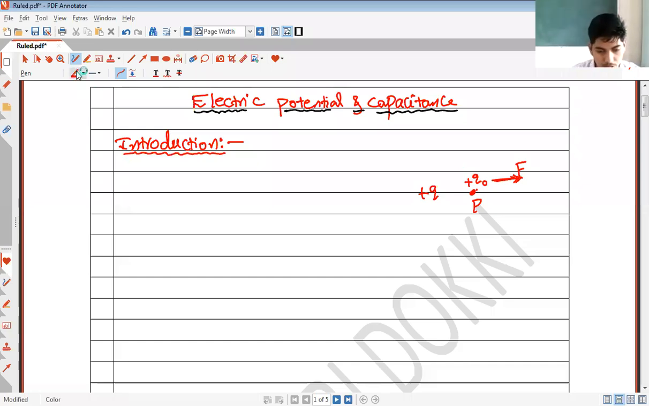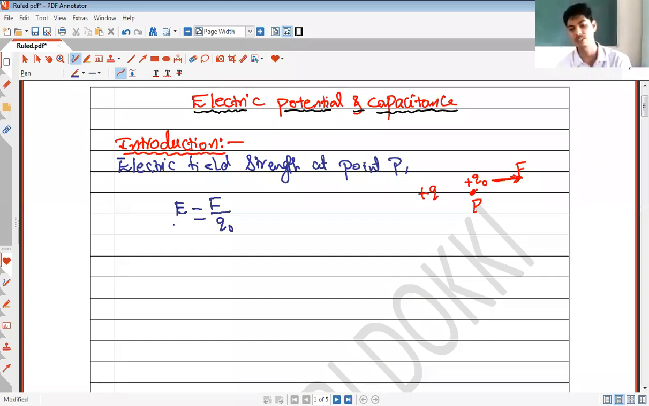So I can define electric field strength at point P as E is equal to F by Q0. This is how we define electric field strength at a point. Electric field at a point is defined as the force experienced by a unit positive test charge, isn't it?